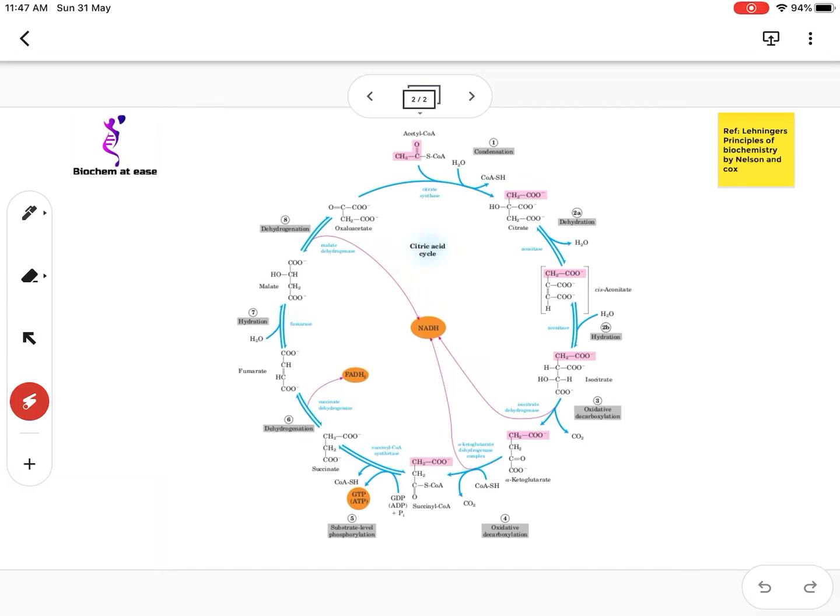In the next part, we will see the chemical structures of the citric acid cycle components.